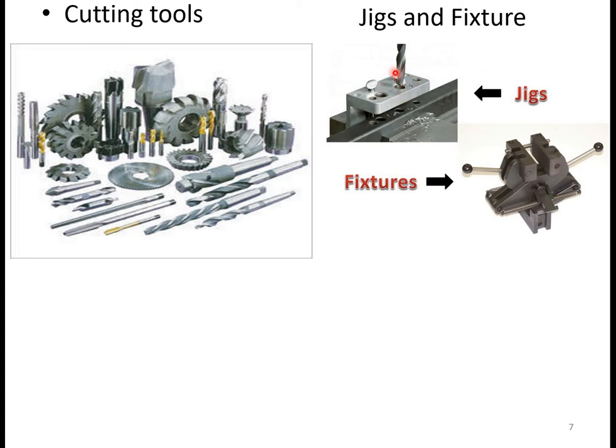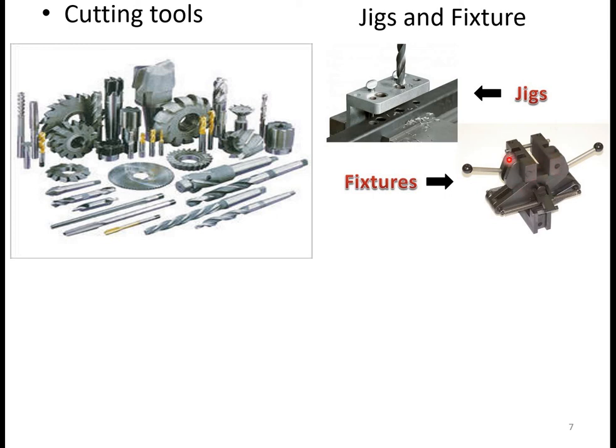So here you can find this one is the jig, because this is the tool guiding element, that is the drill can be guided in this particular drill bush, in this plate which is provided with a drill bush, and that's why we can say it is the jig. Then this one is the fixture. In this particular fixture the workpiece can be held there, and when it is held firmly, machining can be done there.